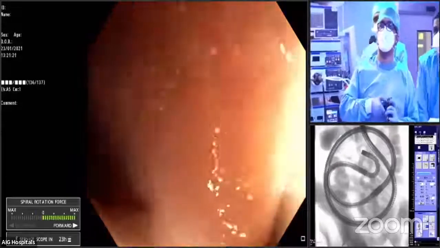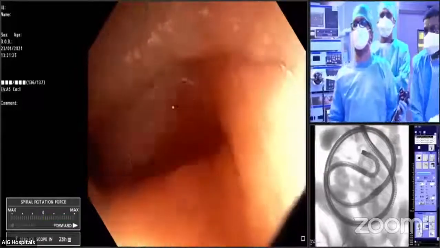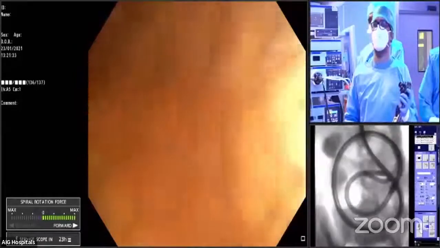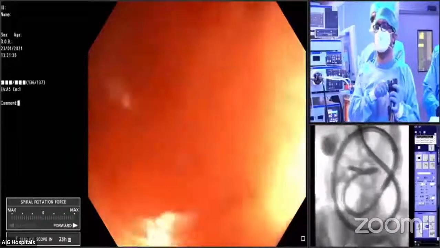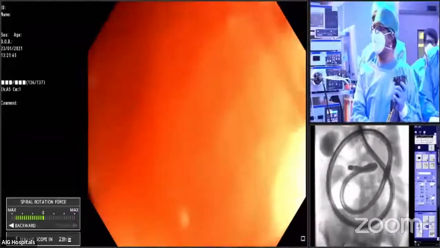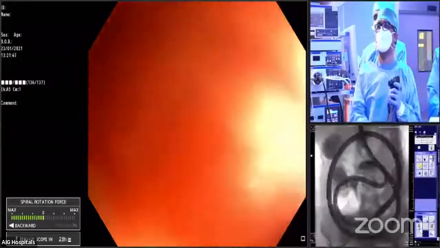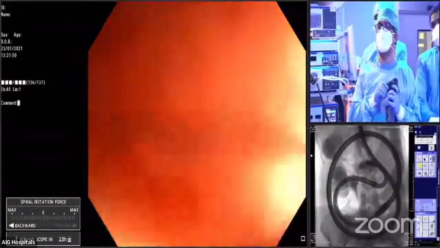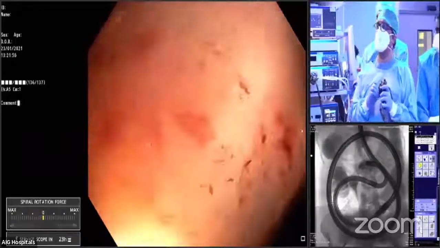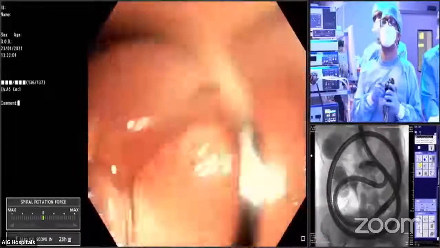Green. Screen. Stricture. I think there is an inflamed wall here, and that is not allowing this scope to go beyond this level.